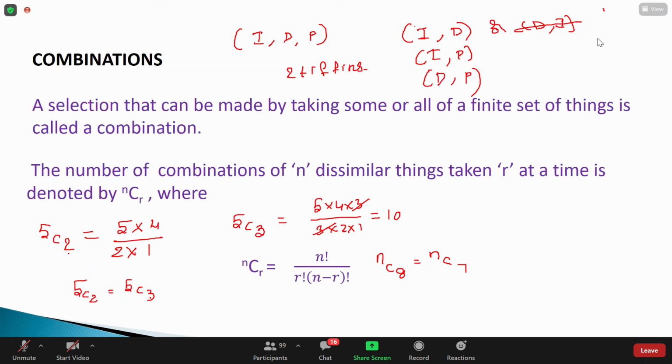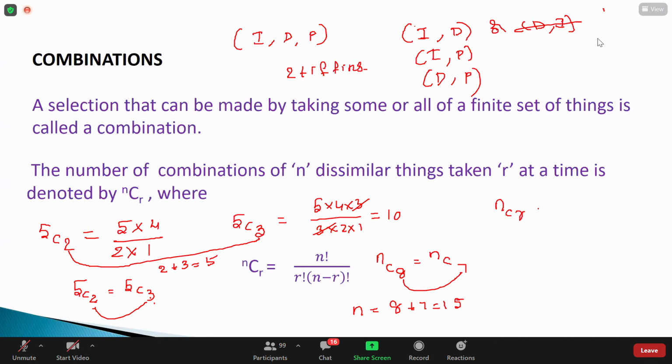Remember, 5C2 is 5C3 means 2 plus 3 is 5. Similarly here, they should be added together. So n is 8 plus 7, which is 15.